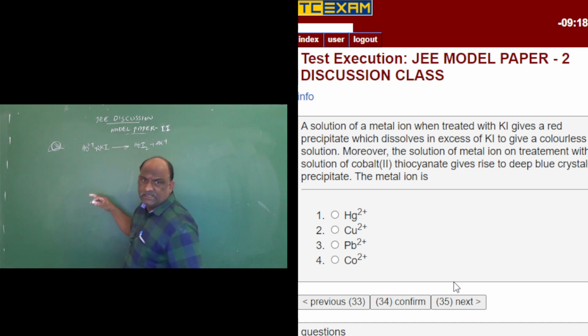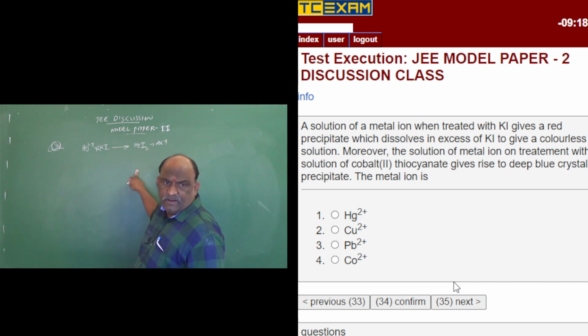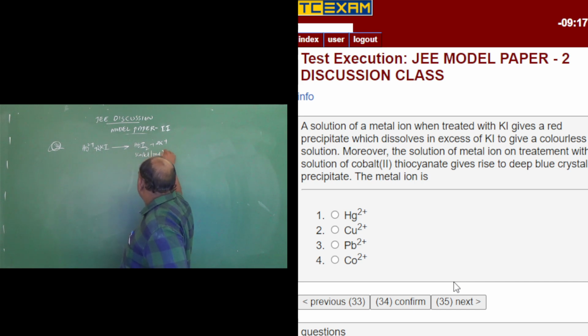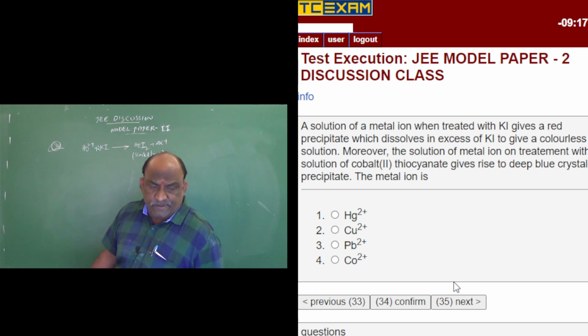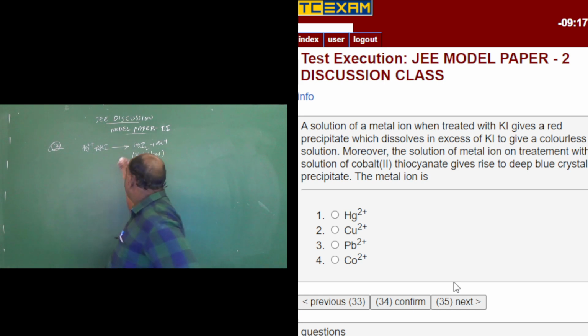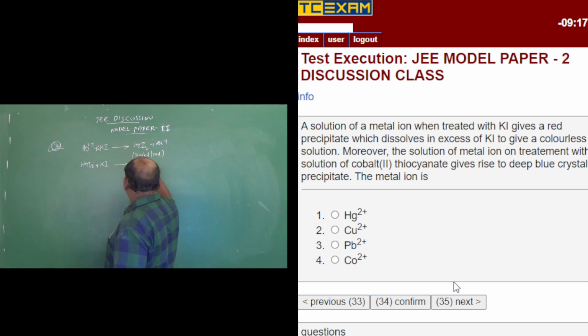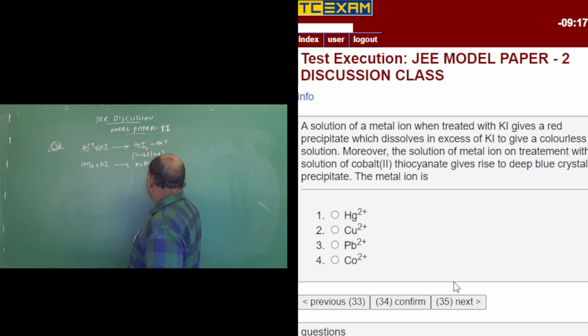So a solution of metal ion when treated with KI gives a scarlet red precipitate. Then the precipitate dissolves in excess of KI: HgI2 plus KI gives rise to K2HgI4. This is very important. It is Nessler's reagent.